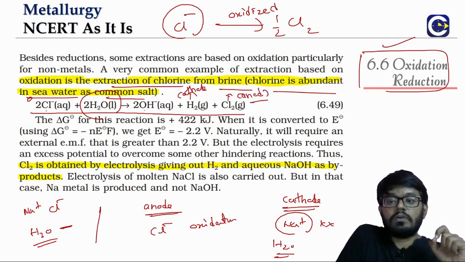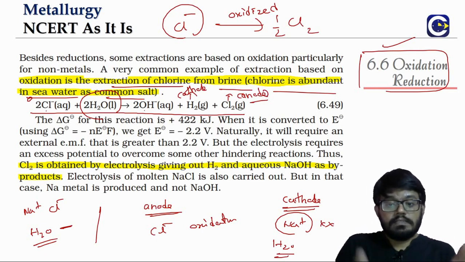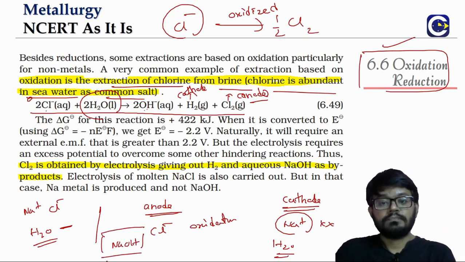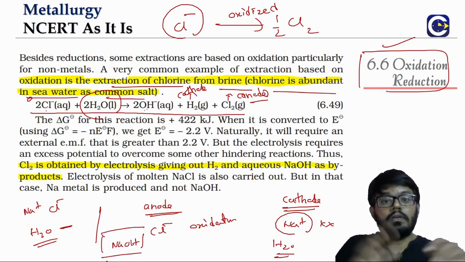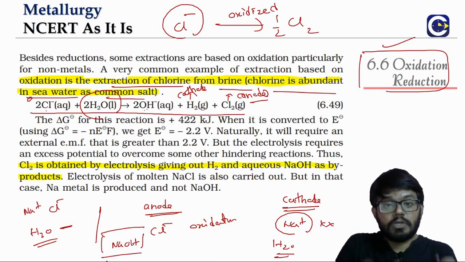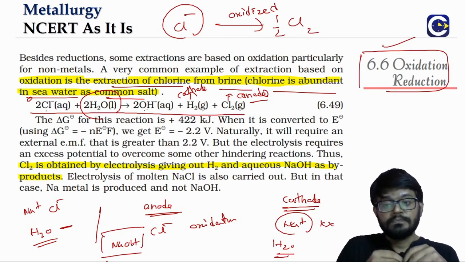So when you perform the electrolysis of the brine solution, inside what is left now, we have OH minus, and Na plus is already there. So we will be having sodium hydroxide, also the caustic soda. So when you perform the electrolysis of brine solution, we will get chlorine at the anode, hydrogen at the cathode. But importantly, what is there inside the solution now? Caustic soda, sodium hydroxide. So this is a method to prepare the caustic soda.